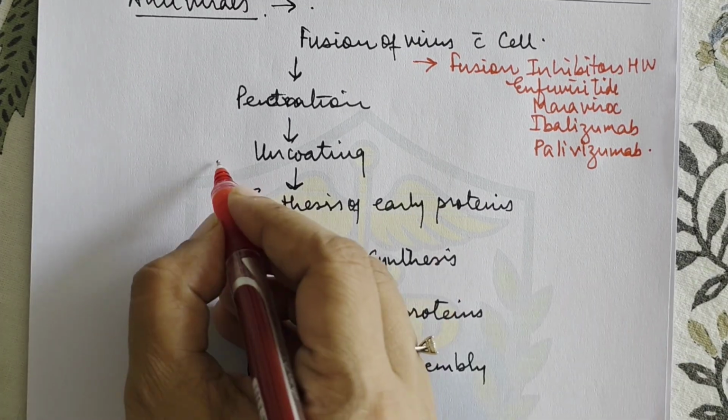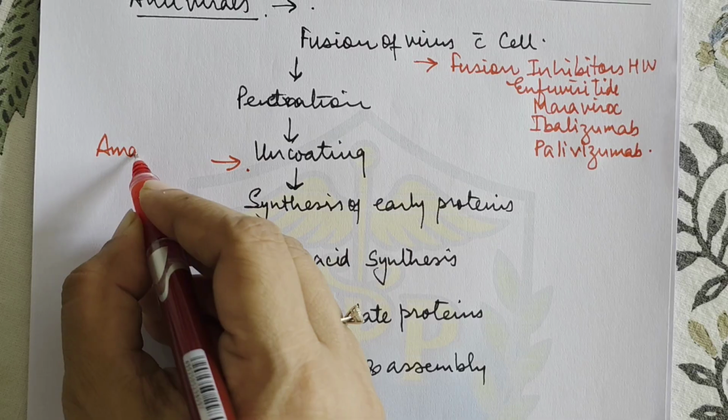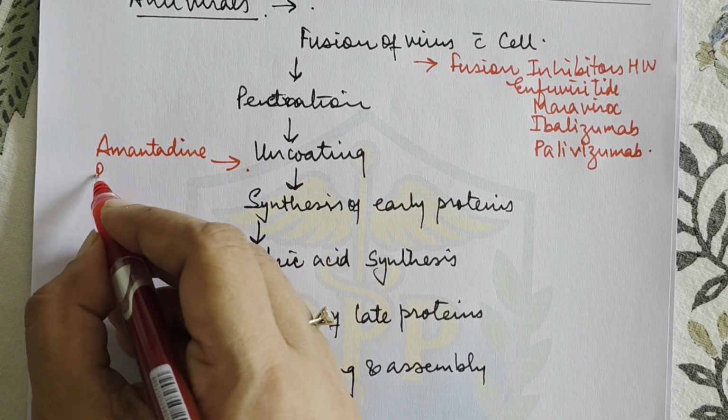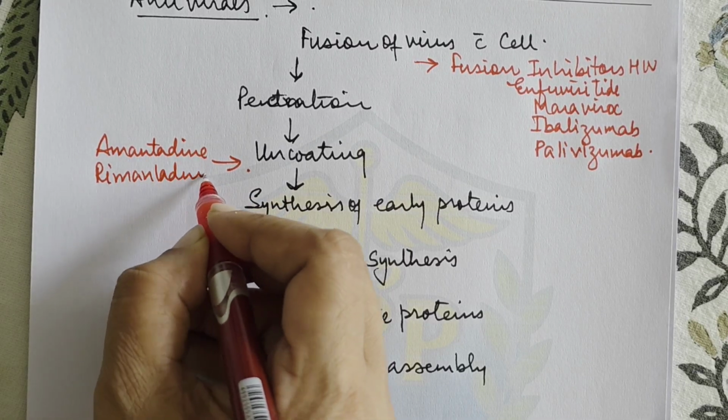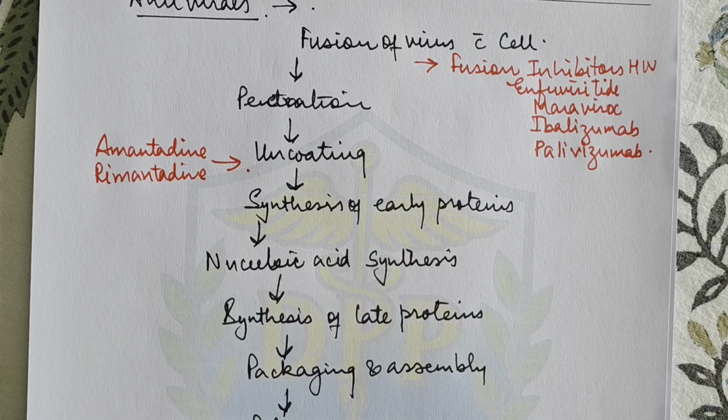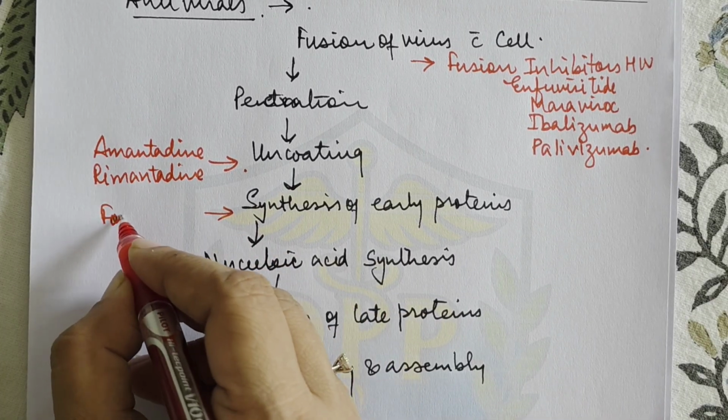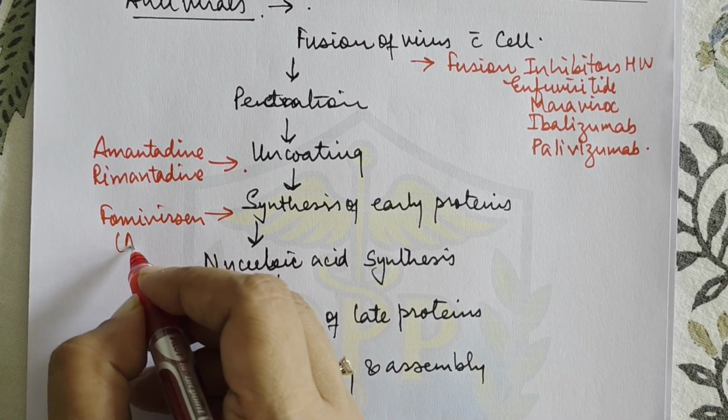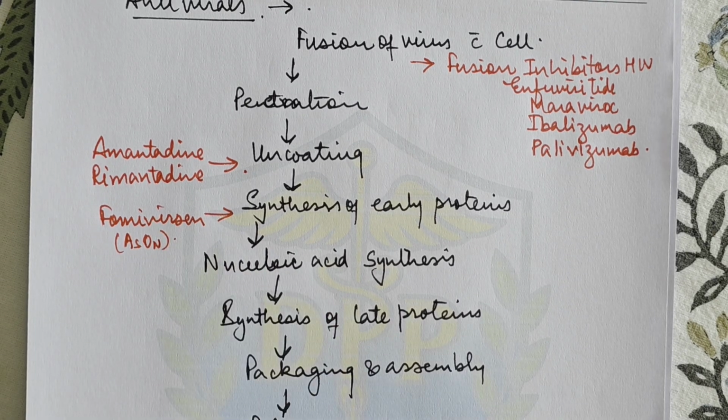Then the drugs which affect the uncoating. Uncoating is affected by amantadine and rimantadine. So uncoating of the virus is affected by amantadine, rimantadine. Then synthesis of early proteins is affected by fomivirsen, which is an antisense oligonucleotide. Okay, this is an antisense oligonucleotide.